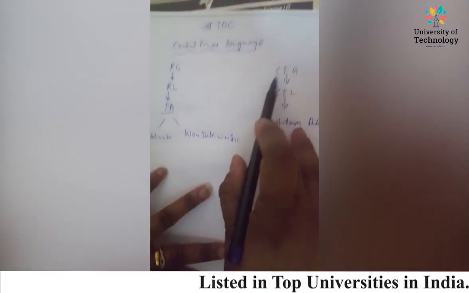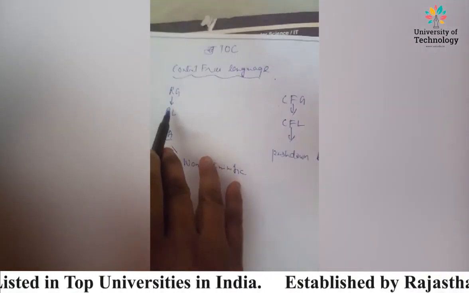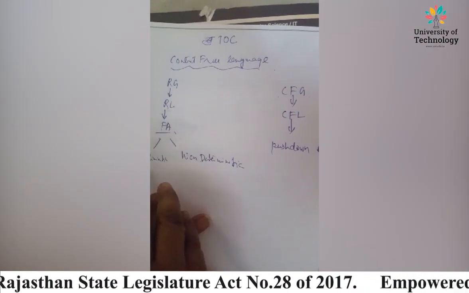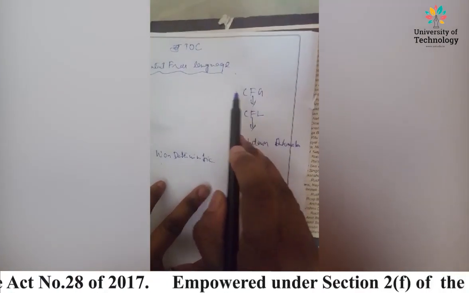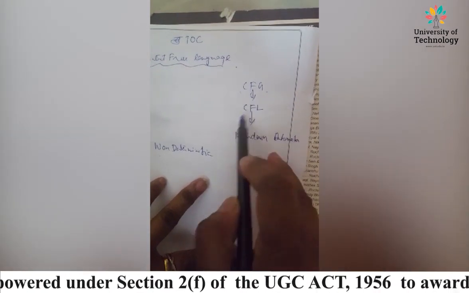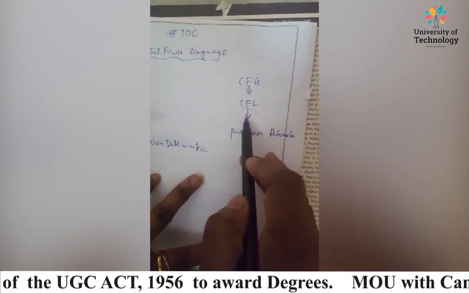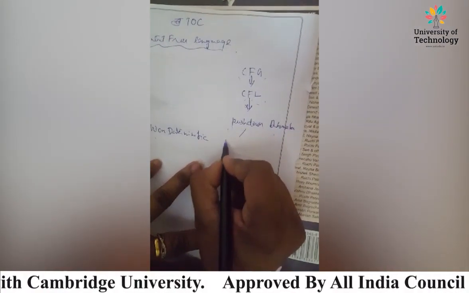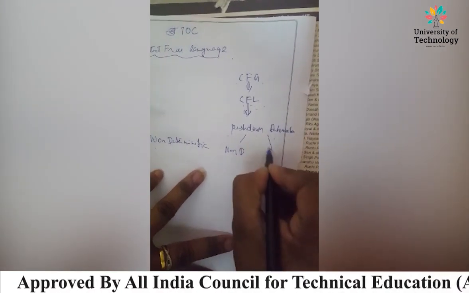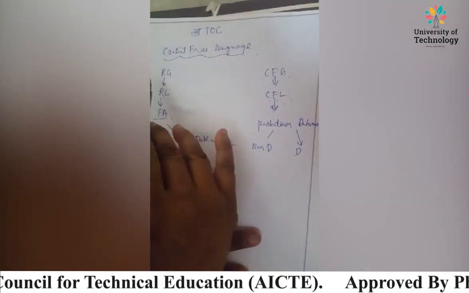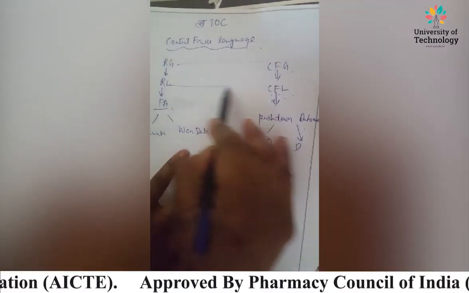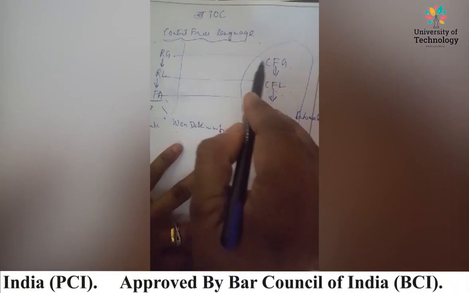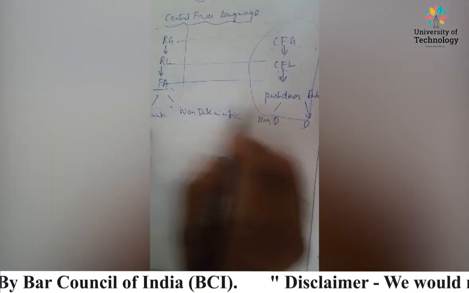Here we have regular grammar, then we have context-free grammar. Regular grammar gives rise to regular language, and regular language further gives rise to finite automata, which could be deterministic or non-deterministic. Similarly, from context-free grammar we can get context-free language, and context-free language can be accepted by push-down automata, which can again be non-deterministic or deterministic. Now you see the similarity. This automaton is stronger than regular grammar. So this is more powerful as compared to this one.